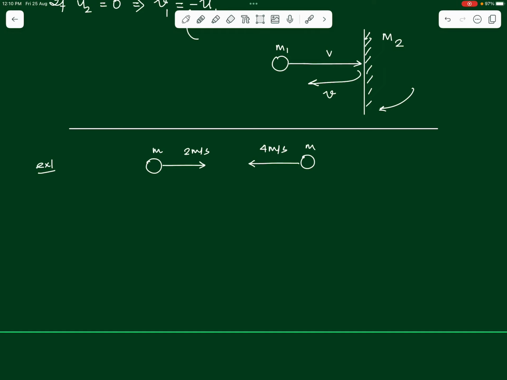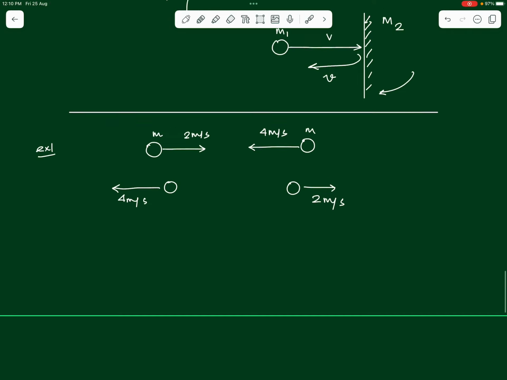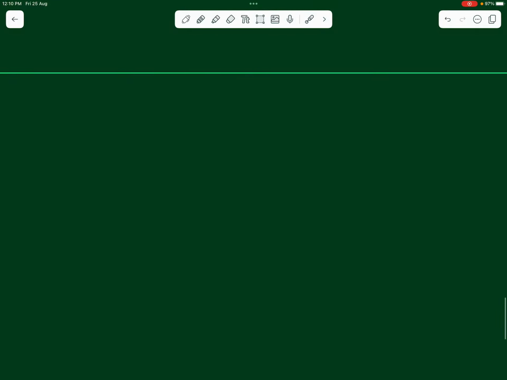So can we simply say that since the two colliding balls are of the same mass, they are identical bodies, they will simply interchange their velocities. So ball 1 will acquire the velocity of ball 2, it will move with 4 meters per second towards left, whereas ball 2 will acquire the velocity of ball 1, it will move with 2 meters per second towards right. So this will be the final state of the two balls soon after collision. Okay. Let's take up another example now.